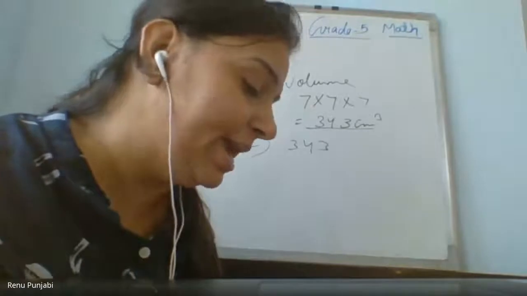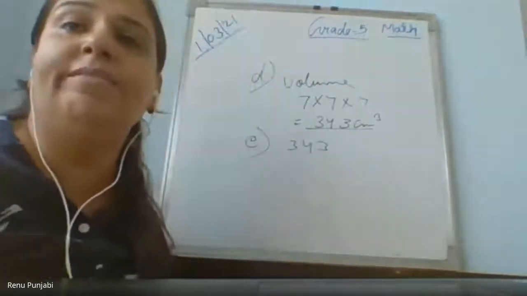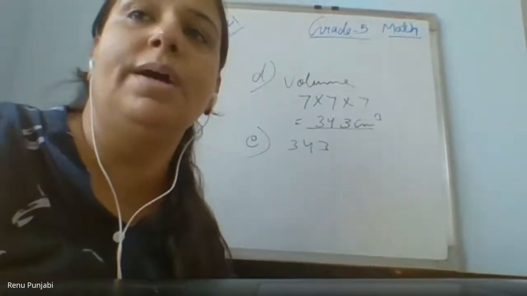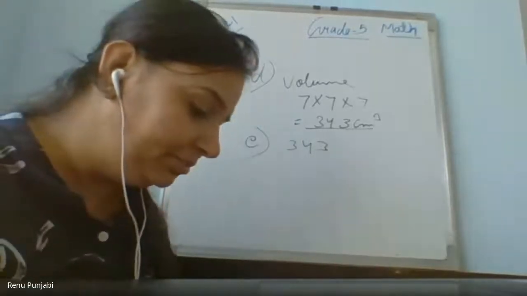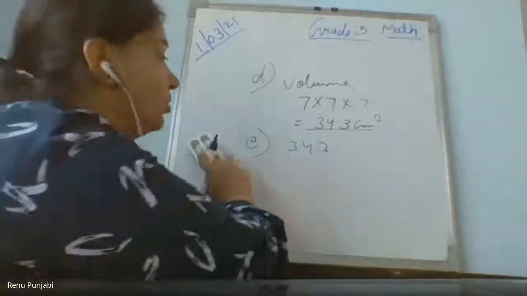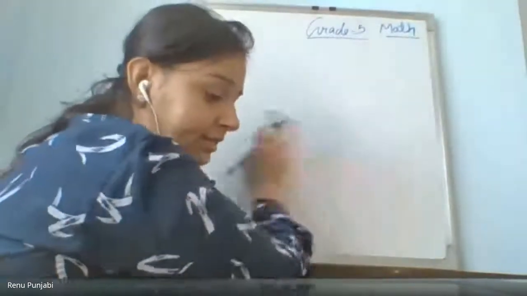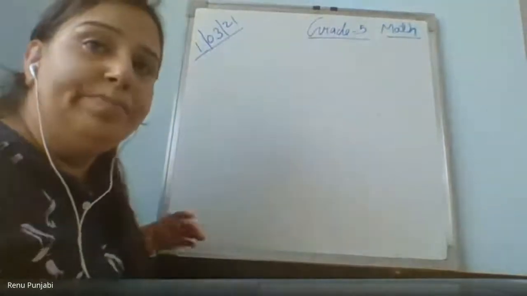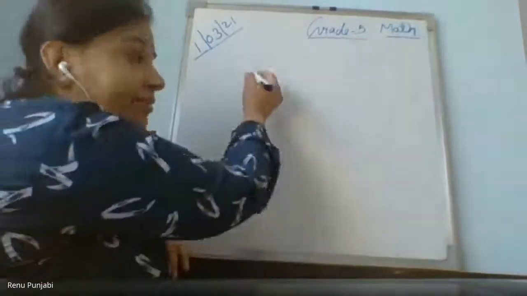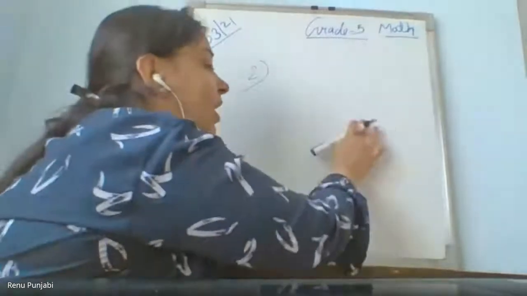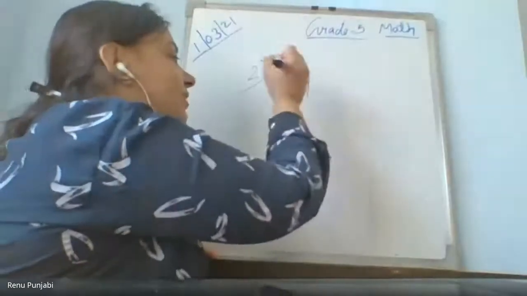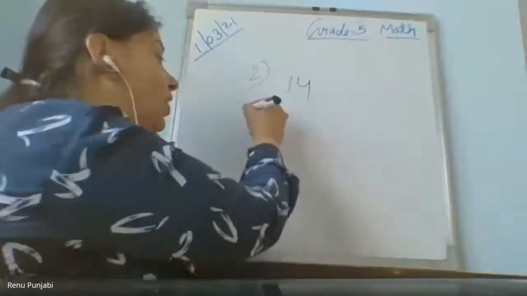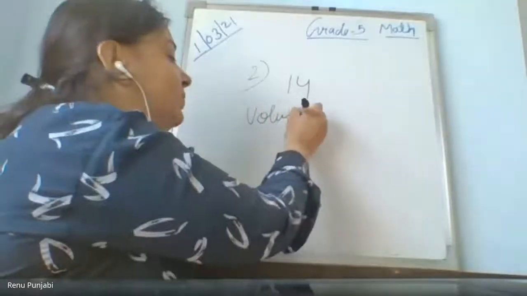Go to the next page. Till here it's clear to everyone? Show me thumbs up. Yes, ma'am. Yes, go to the next page, 195. Question number 2. Anand made a big cube having double the side of the paper cube. Double the side of the paper cube means what will be the side now? Ma'am, it will be 14. 14. One side is 14. So what will be the volume of the next big cube now?